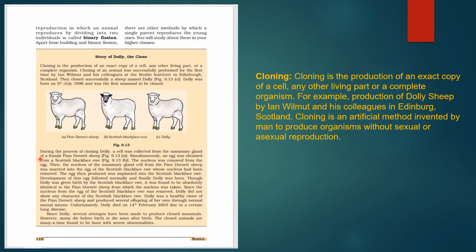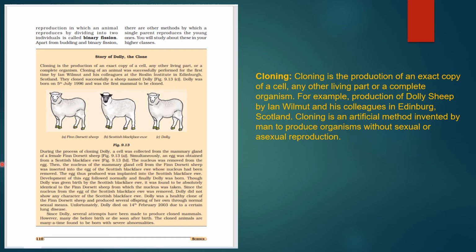So what happens during the process of cloning? For Dolly, a cell was collected from the mammary gland of a female Finn Dorset sheep, and simultaneously an egg was obtained from a Scottish Blackface ewe. The nucleus was removed from the egg.